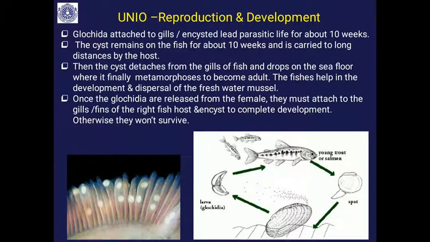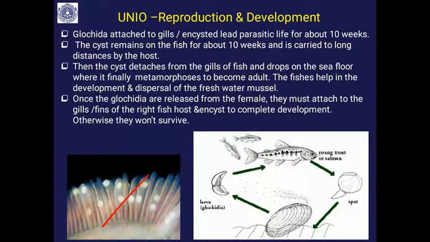So Glochidia attached to the gills like this. You can see several Glochidia. There are 50,000 and odd. Thousands of Glochidia will be attached to the gills like this, encysted, and lead a parasitic life. That is, it absorbs food from these fish and also gets shelter from the fish for